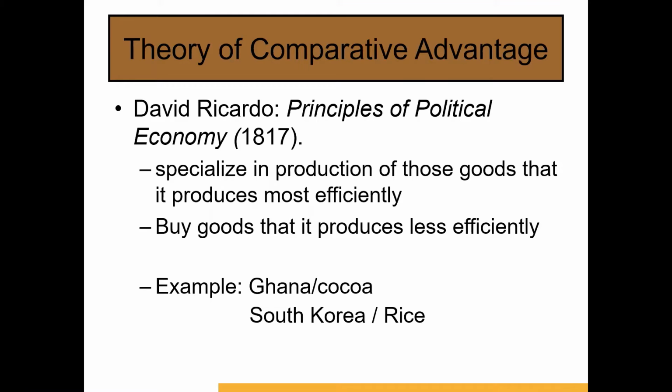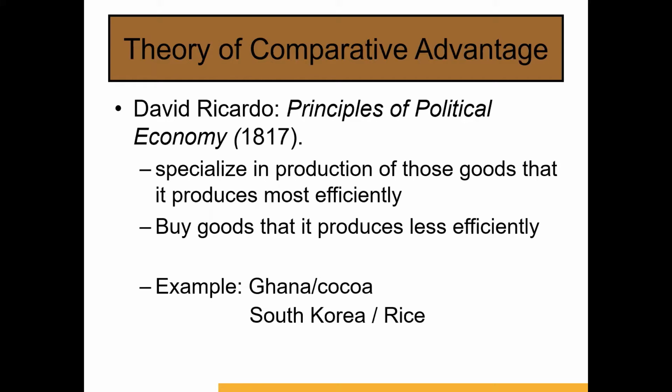Hello. Through this video, we'll try and understand the theory of comparative advantage, which was given by David Ricardo in 1817. In his book, Principles of Political Economy, he argued that a country should specialize in production of those goods that it produces most efficiently and buy goods that it produces less efficiently.